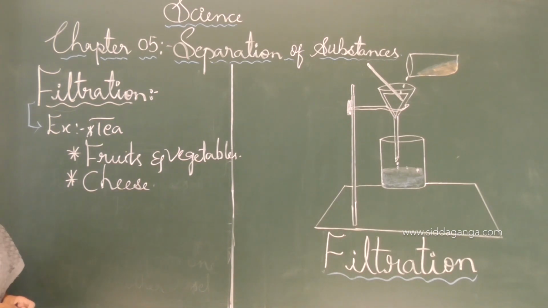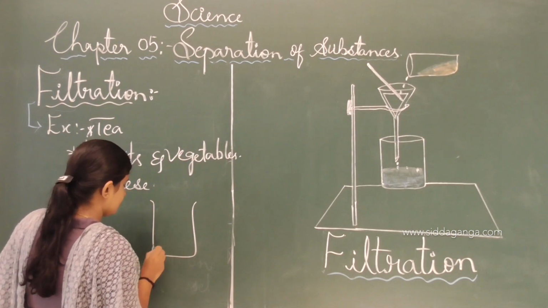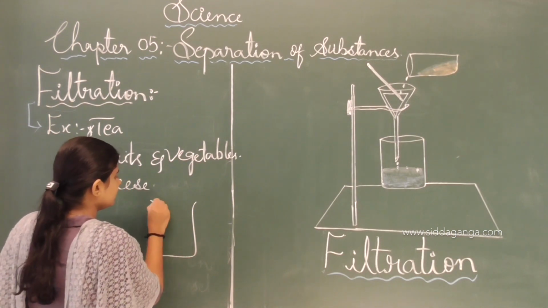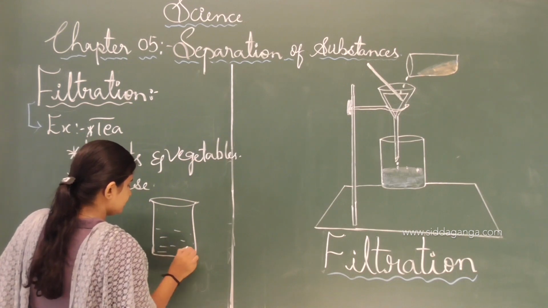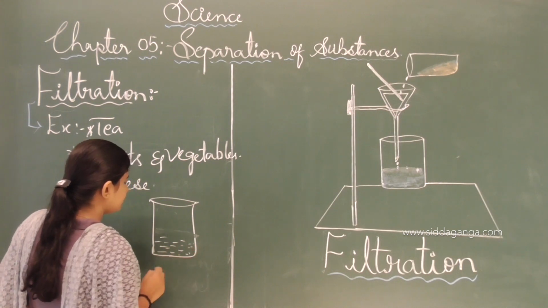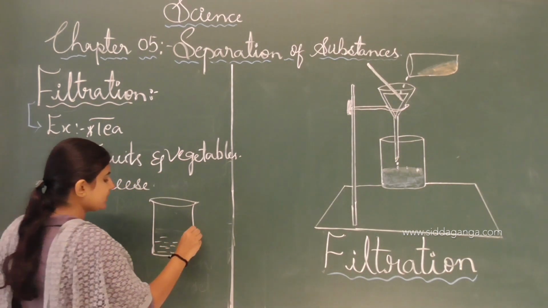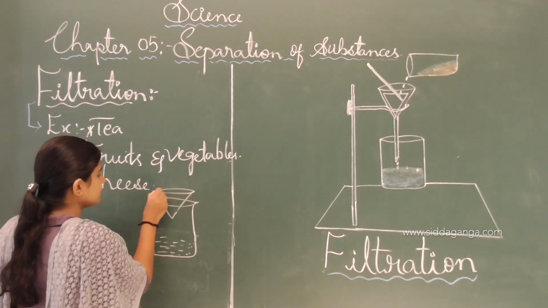During the process of filtration, the insoluble solid particles are retained by the filter, and these are called residue. For example, consider this is the cup or glass which has the tea, and here one strainer is there.